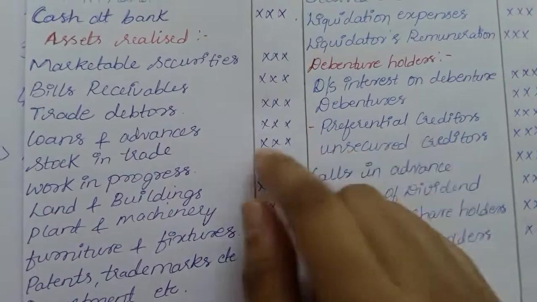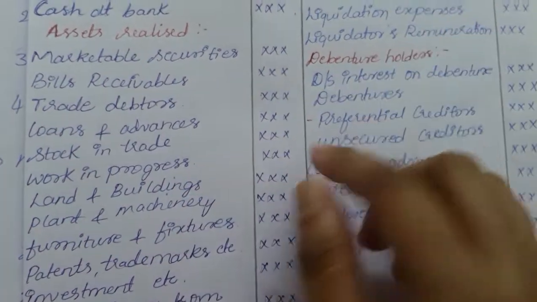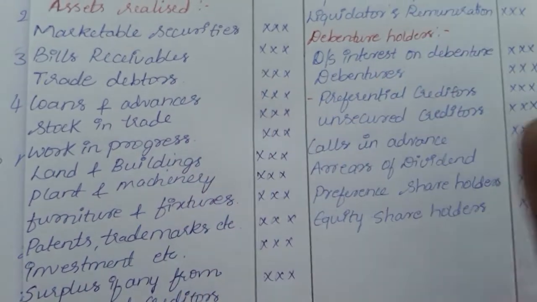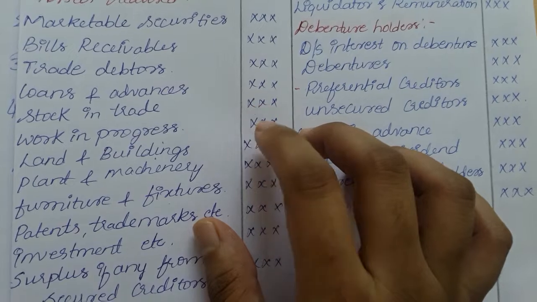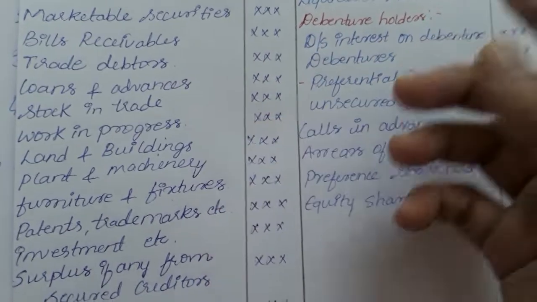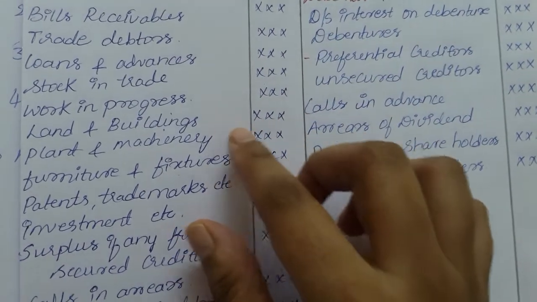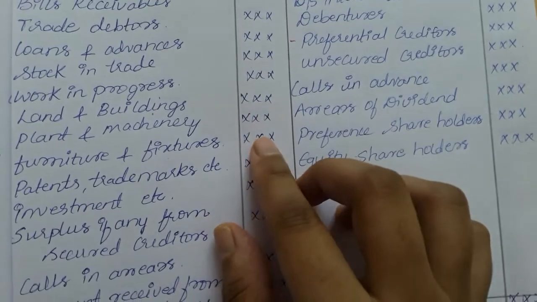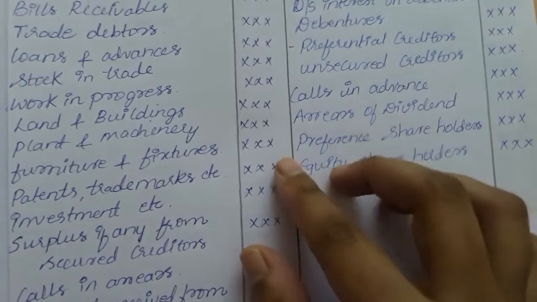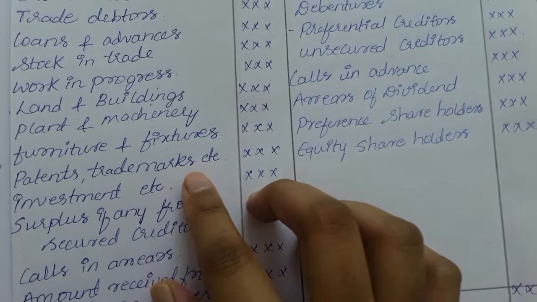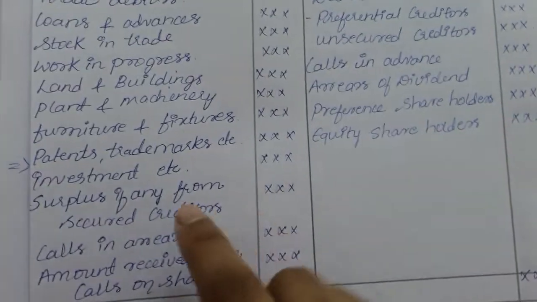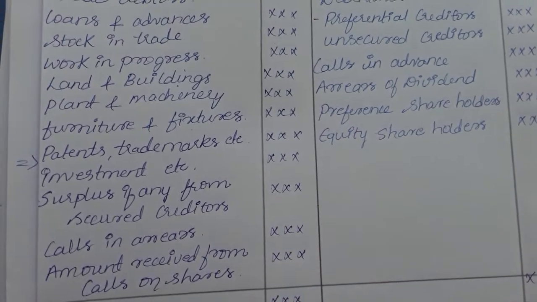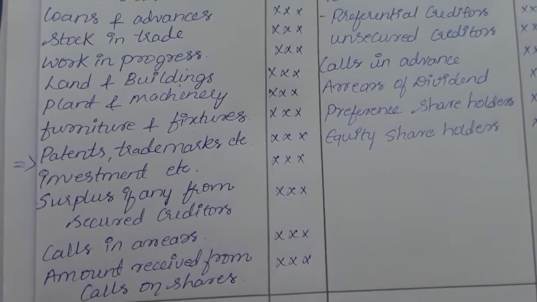Stock in trade or work in progress will be sold. Land and buildings, plant and machinery, furniture and fixtures will be sold. Patents and trademarks will also be sold, and any investments will also be sold.